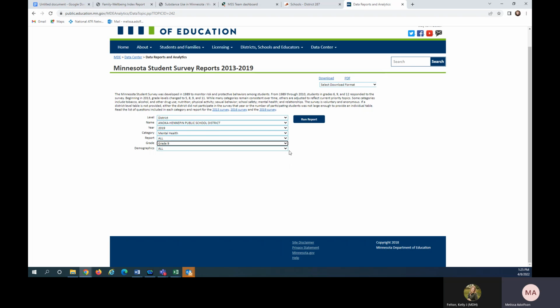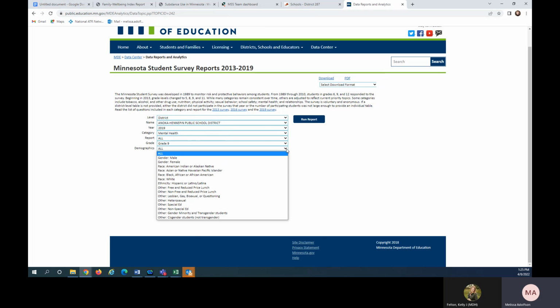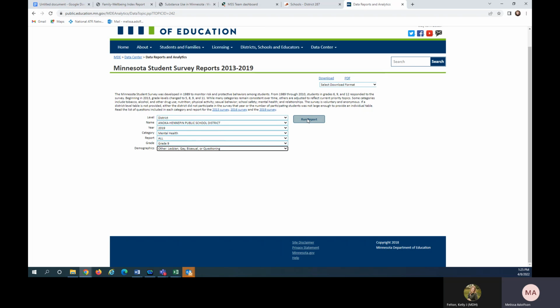And then to see disparities, you can use the demographics table below. So in this case, we can take a look at data by gender, by race, ethnicity, whether or not students reported receiving free or reduced price lunch, by sexual orientation, by special education status, and by gender identity. So in this case, we're going to take a look at Anoka-Hennepin 9th graders who identify as lesbian, gay, bisexual, or questioning.